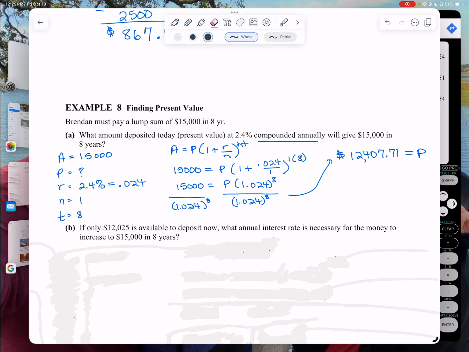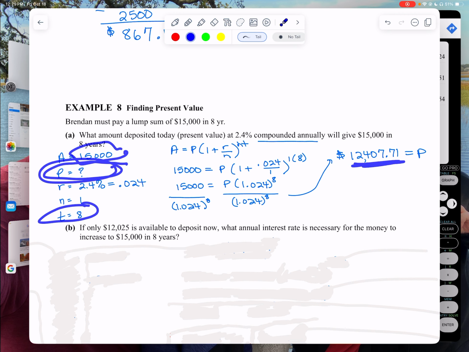So that's $12,407.71. Okay, now here's the problem. I'm supposed to have this much money right now. Remember, that's what they were asking. They were saying, why do I have to put in now to have $15,000 in 8 years? So you have to have that now.